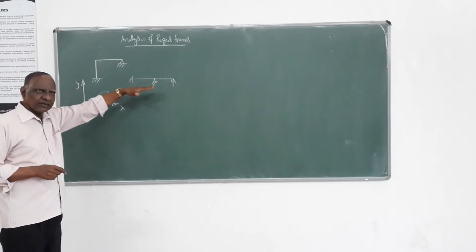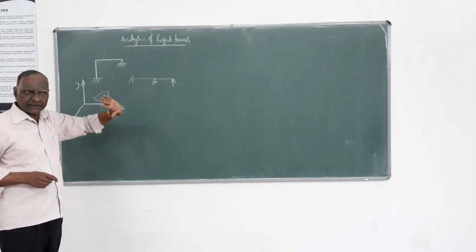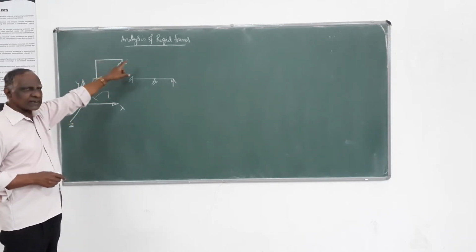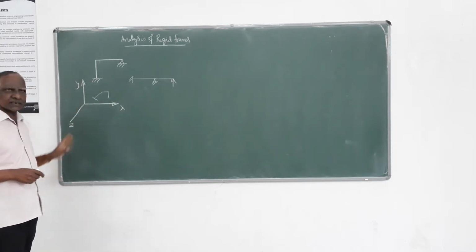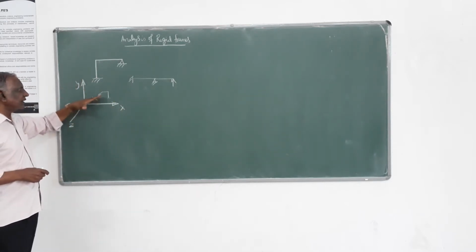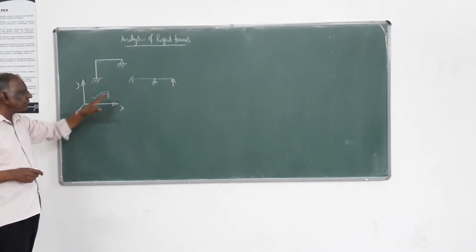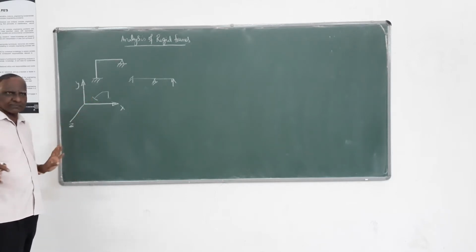Either it's a beam wherein all the members are lying in only one direction, or it is a rigid frame where members are lying in two orthogonal directions of the coordinate system, and we don't have any analysis of any rigid frame which lies in any direction, that is, inclined frames normally.